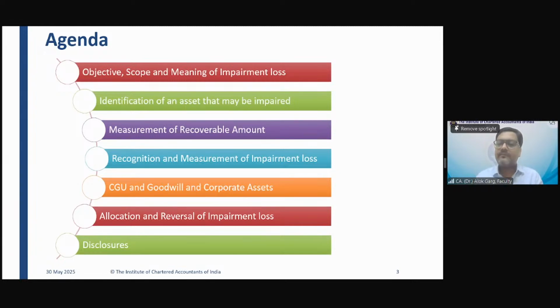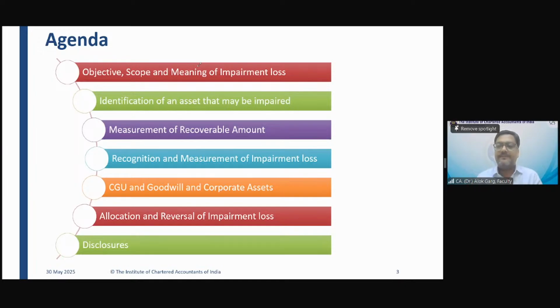Friends, impairment loss is equal to carrying value minus recoverable value. For example, the carrying value for machinery in the balance sheet is 1 lakh rupees, but the recoverable value is 80,000. So what is the impairment loss? Impairment loss is 20,000, carrying value minus recoverable value.